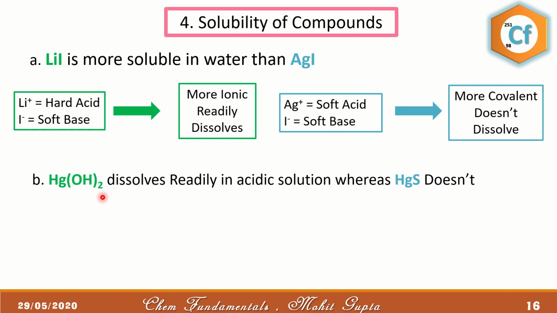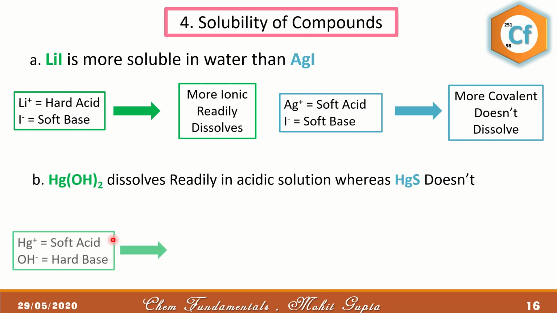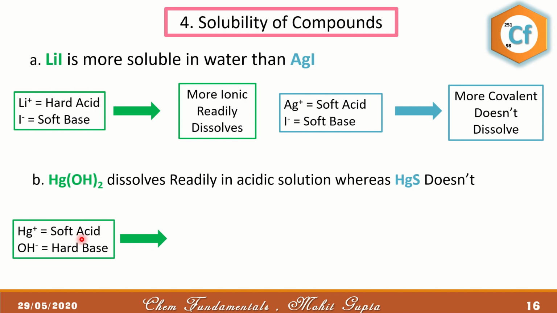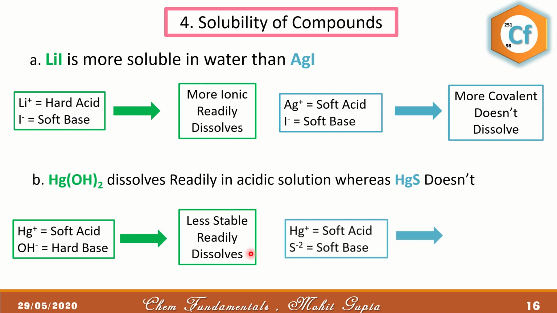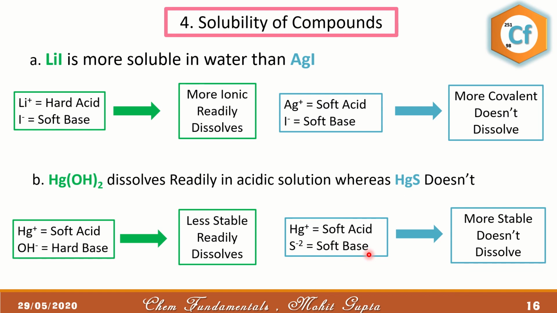The next example is Hg(OH)2, which dissolves readily in acidic solution, whereas HgS doesn't. So in this case, we have Hg2 plus, which is a soft acid. Why is it soft? Because it is a d-block element. Moreover, it has a lower oxidation state. Along with that, it has more number of d electrons. OH negative is a hard base because it has an oxygen donor atom. So if they form a compound, it would be less stable and it will readily dissociate or dissolve. On the other hand, HgS is formed between the soft acid and soft base, a more stable compound, which means it is difficult to dissolve or dissociate.